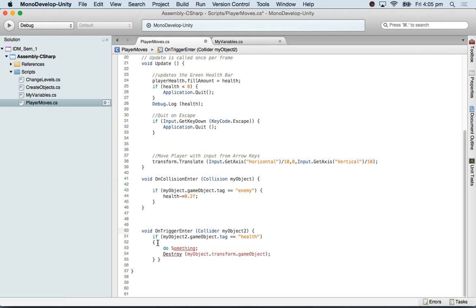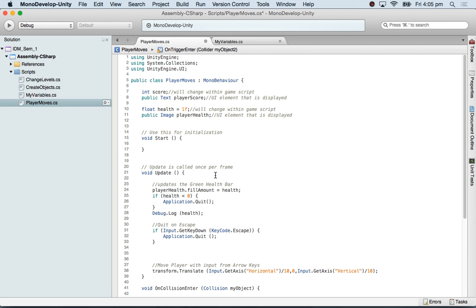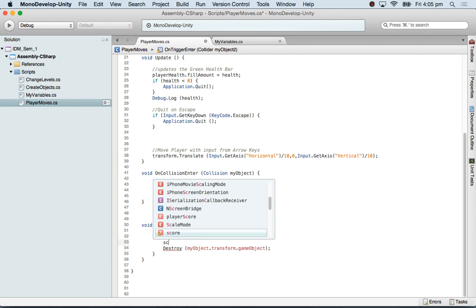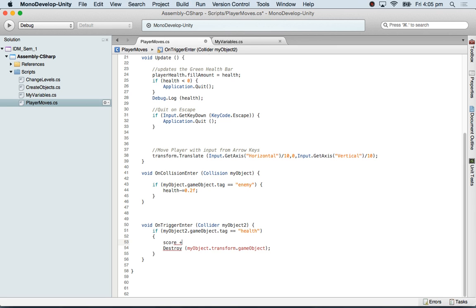So if it goes to health, we must destroy the game object for sure, but before that we need to say, where is it, score. I can say score plus equals 5, or I can even change the health.